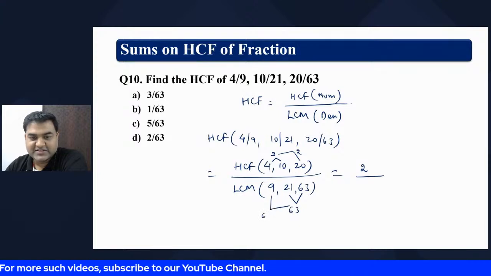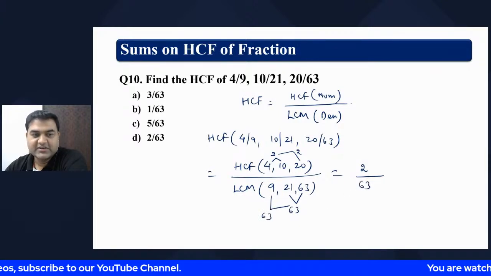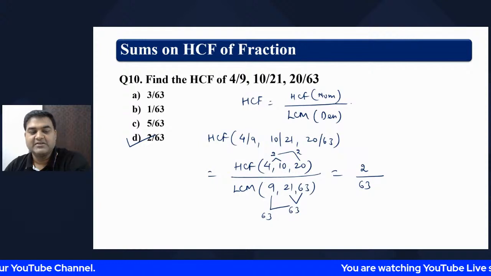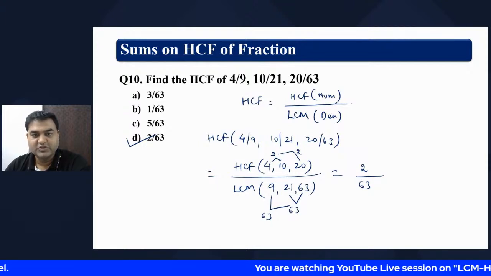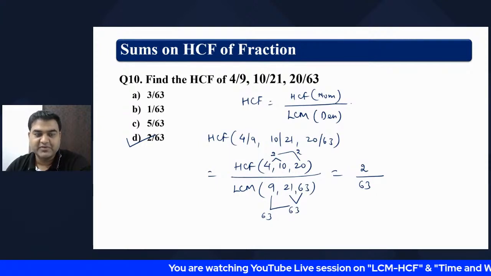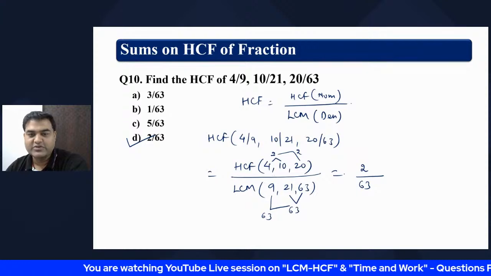9 7s are 63, so 63. So option D is the right answer. Got it? 2 by 63. Wonderful. One more method you can use is this, this is the way to find it.